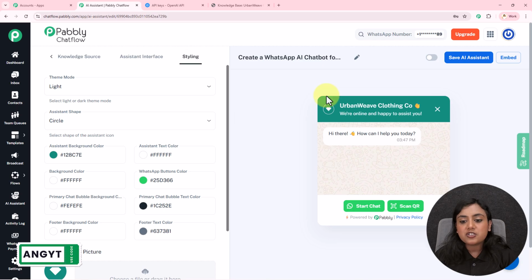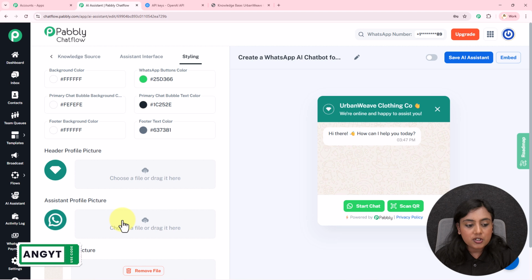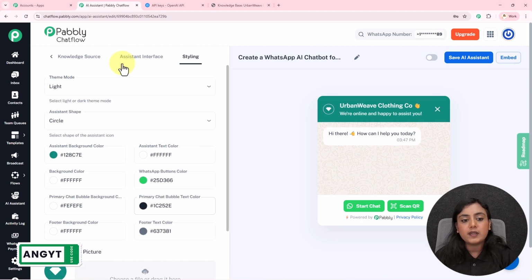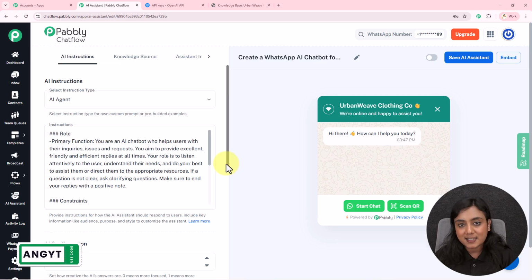If you want to change the theme of this bot, if you want to change the shape, colors, profile picture, assistant picture and the background picture, you can definitely do that from the styling section according to your brand. Okay, so now this assistant has been created successfully. This is how simple it is to create an assistant using Pabbly Chatflow.